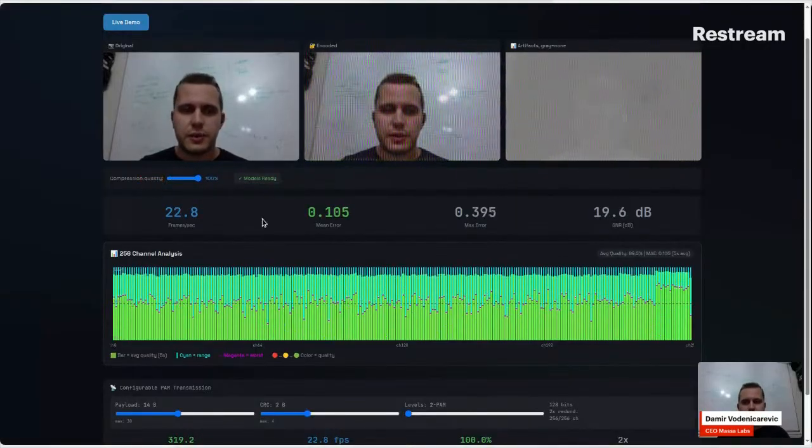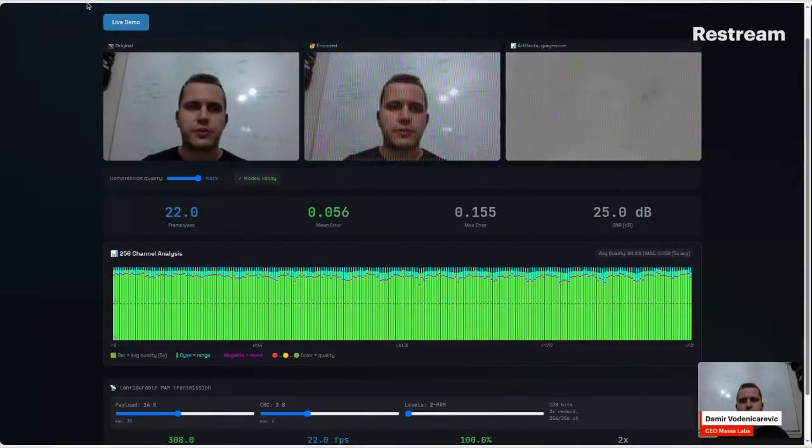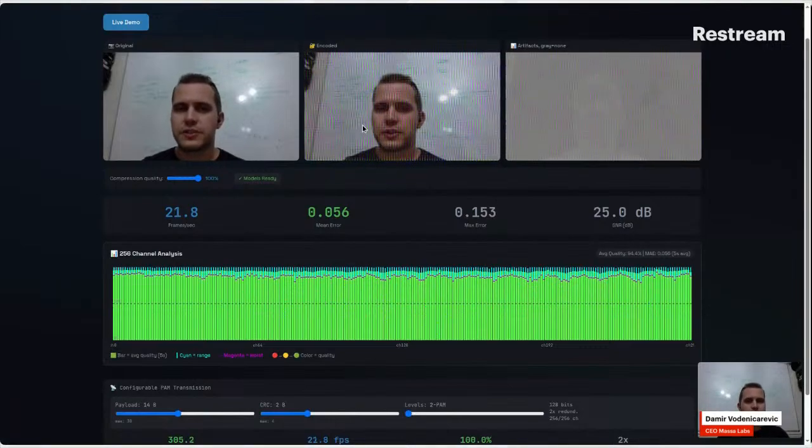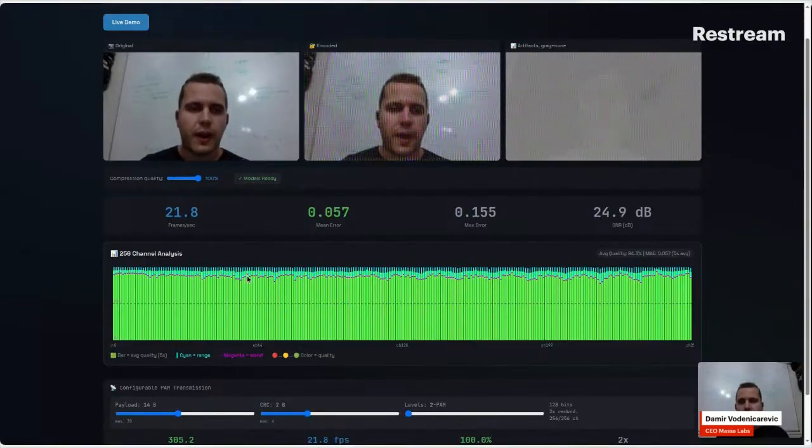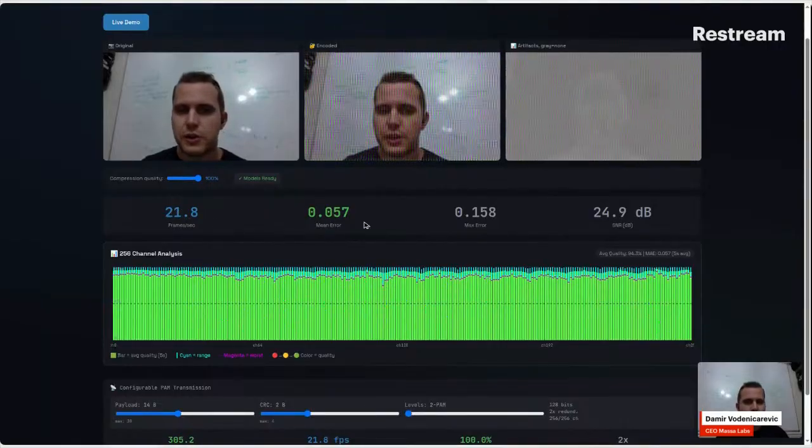And as you can see, here we can see the signal-to-noise ratios through the whole pipeline. So from the original image, through the neural networks, the encoder, then the compression, then the decoder, and then we see the end data that's decoded. And here it processes on my computer 21 frames per second. The mean error is very tiny. The signal is very strong. And here we can see all the 256 channels making almost zero error. So that's the correct matching rate.